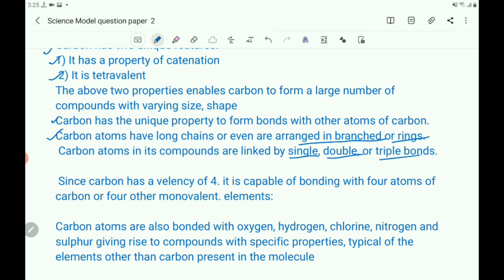Then, it is tetravalent, which means carbon has a valency of 4.